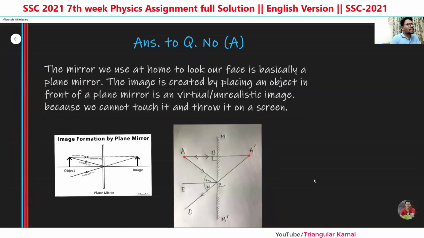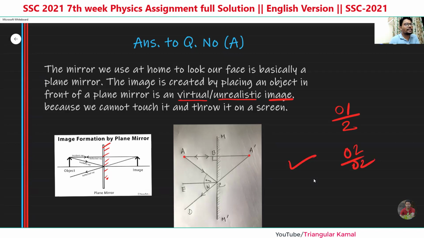The mirror we see at home to look at our face is basically the plane mirror. So basically we use the plane mirror here. This is the plane mirror. The image created by placing an object in front of the plane mirror is a virtual or unreal image. If you write here that the image is virtual, you will get 1 mark out of 2. If you draw the figure here, you will get 2 out of 2.